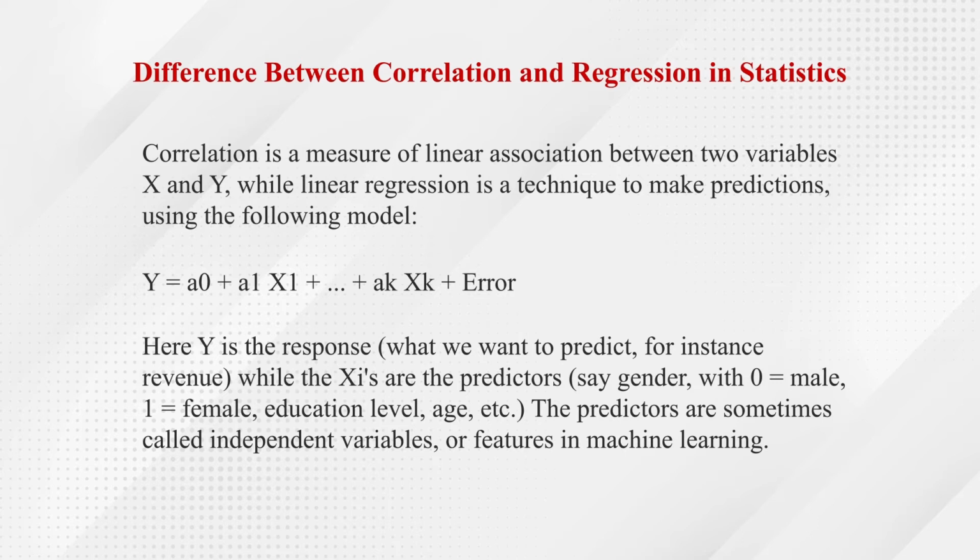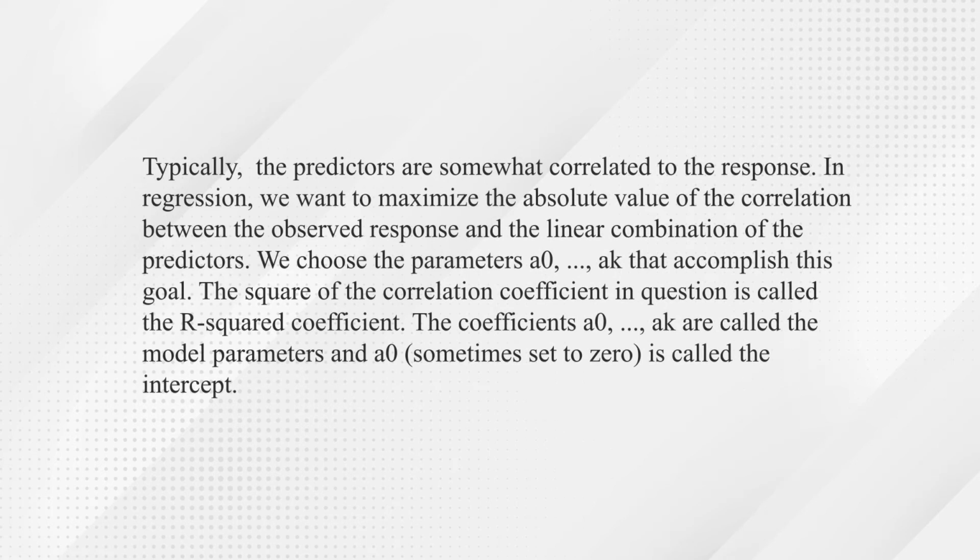in the coming slides. So here y is the response, what we want to predict, for instance revenue, while the X are the predictors, say gender with 0 equal to male and 1 equal to female, and education level, age, etc. The predictors are sometimes called independent variables or features in machine learning. Now the question is that these predictors are somewhat correlated to the response. In regression, we want to maximize the absolute value of the correlation between the observed response and the linear combination of the predictors. So we choose the parameters A0 to AK that accomplish this goal, and the square of the correlation coefficient in question is called the R squared coefficient. The coefficients A0 up to AK are called the model parameters,